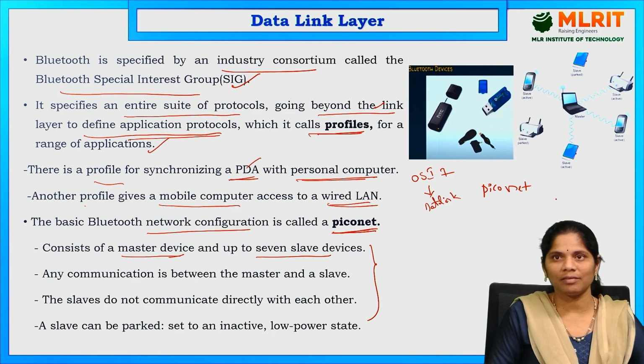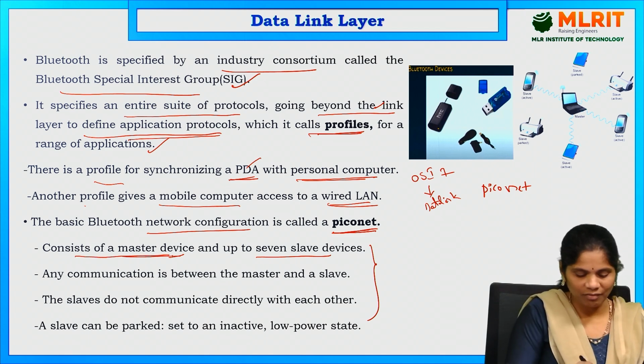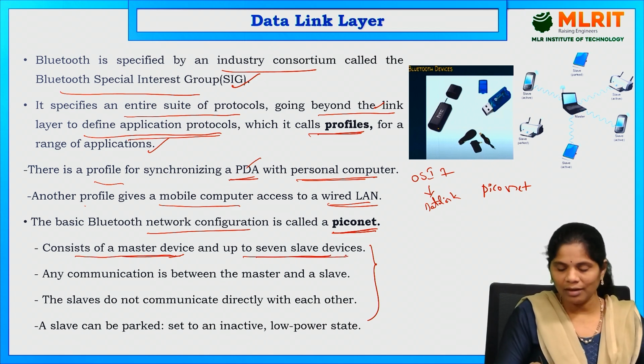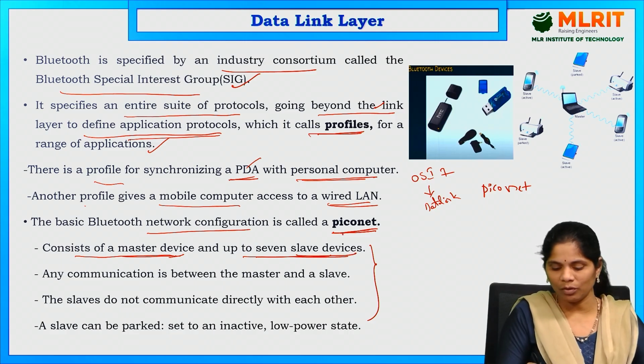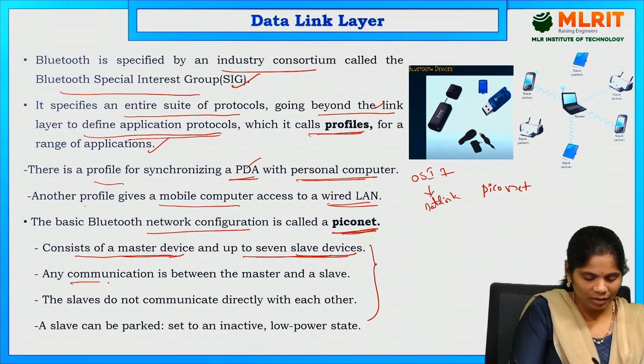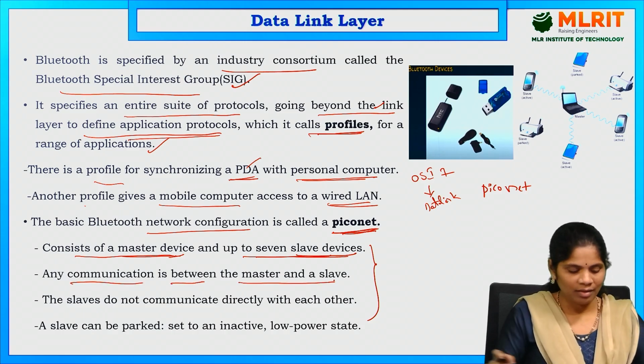See this picture, it consists of the master device. Up to 7 slave devices can be there. That is the piconet. That is the first condition. Any communication is between the master and the slave.